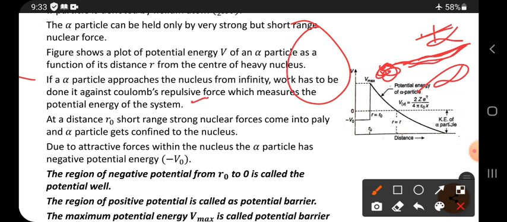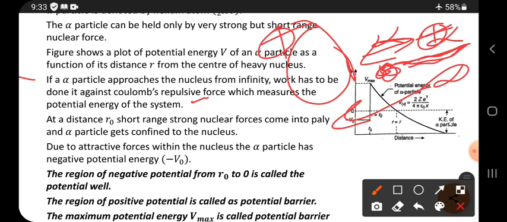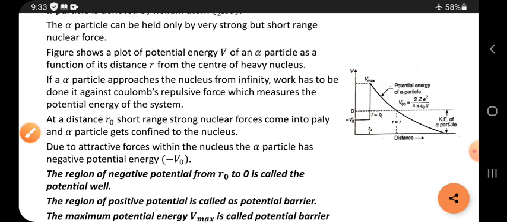Alpha particle is a positively charged particle, and the nucleus is also a positively charged nucleus. So positive and positive start repelling each other. Even so, if you want to bring the particle nearer to the nucleus, we must do work against its repulsion. That indicates the potential energy, right?